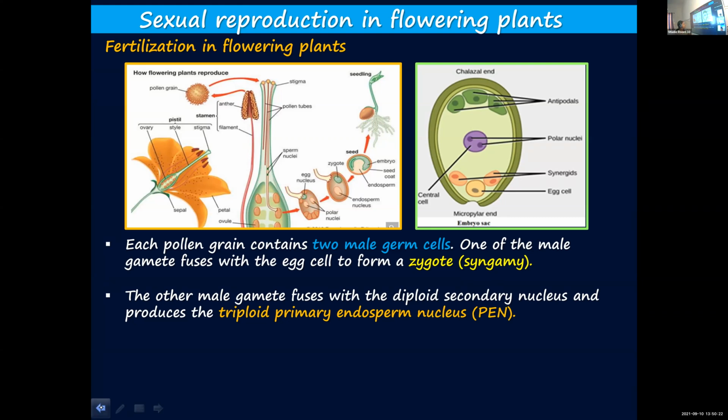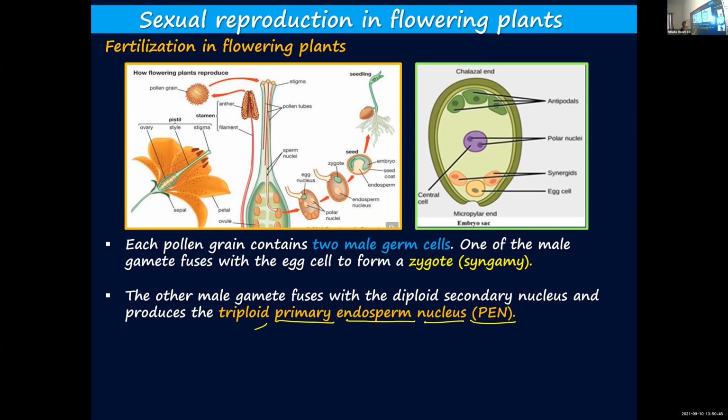So the second male gamete will fuse with that and form the primary endosperm nucleus, abbreviated as PEN. P for primary, E for endosperm, N for nucleus.